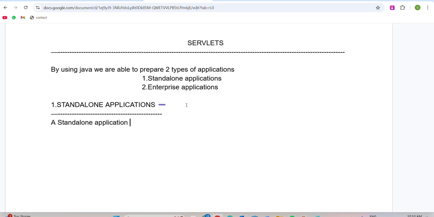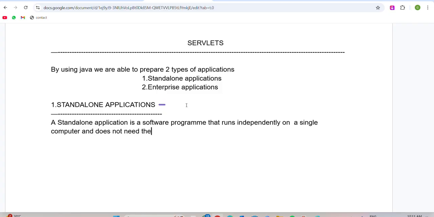A standalone application is a software program that runs independently on a single computer and does not need the internet or server to work.